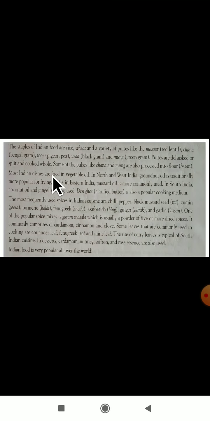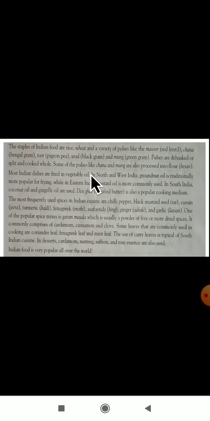As a whole also we are consuming. Dehusked is nothing but splitting those pulses. And sometimes we cook them as a whole.